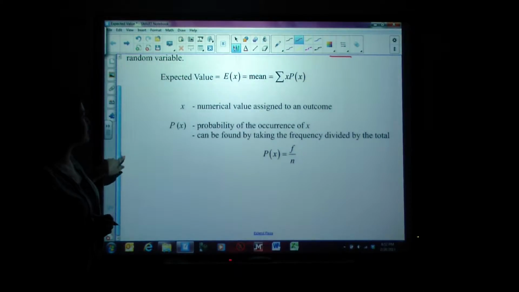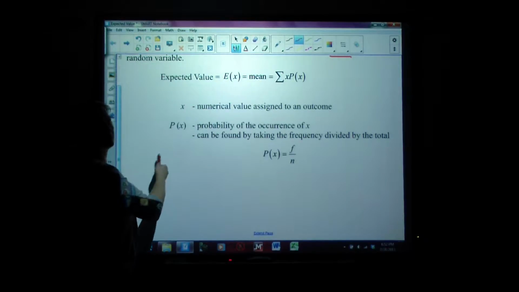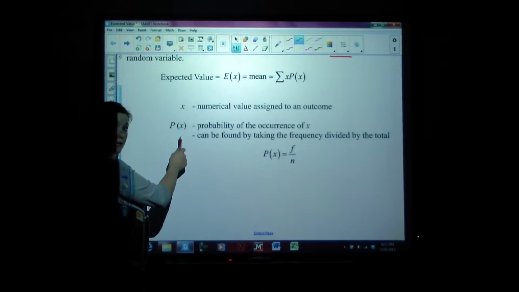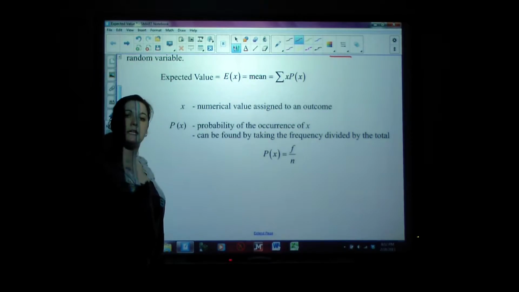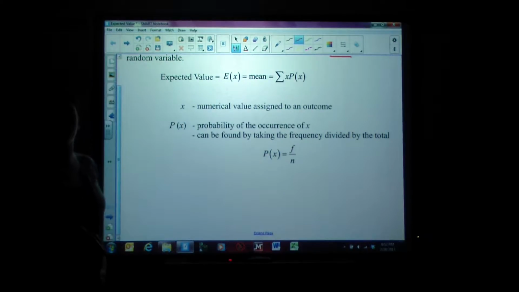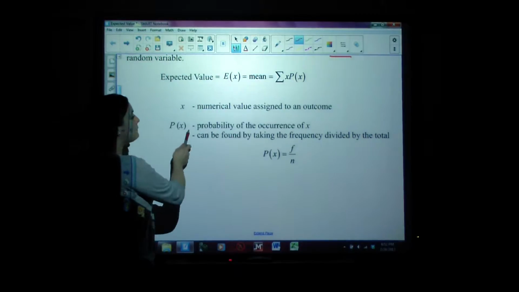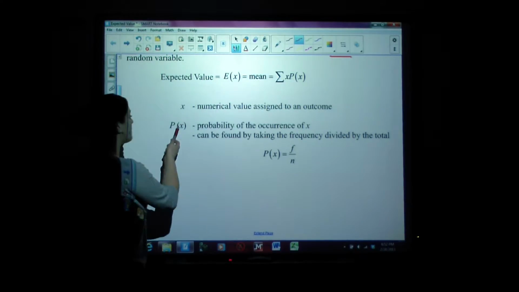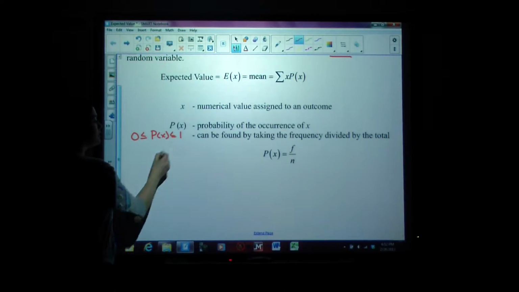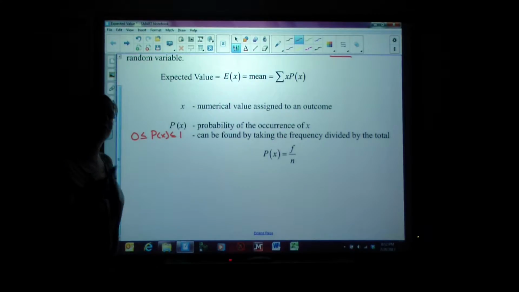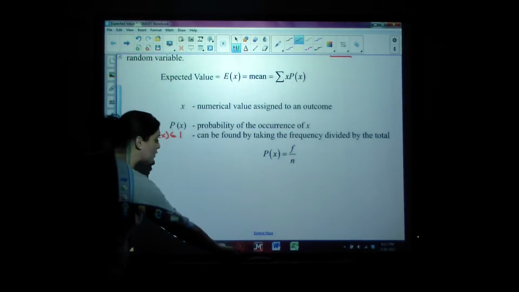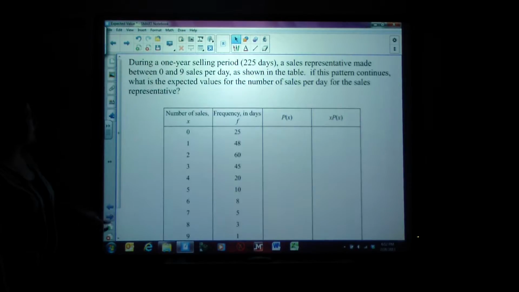Now, something you might need to remember is how to find probability if we're given a frequency distribution. We can find the probability that something might occur by taking part out of whole, in this case the frequency divided by the total sample size or population size. Because remember, all probabilities should be between 0 and 1. If you're not given those probabilities, you're going to have to find them, and to do that we take frequency divided by n, the sample size. Okay, let's give this a try.